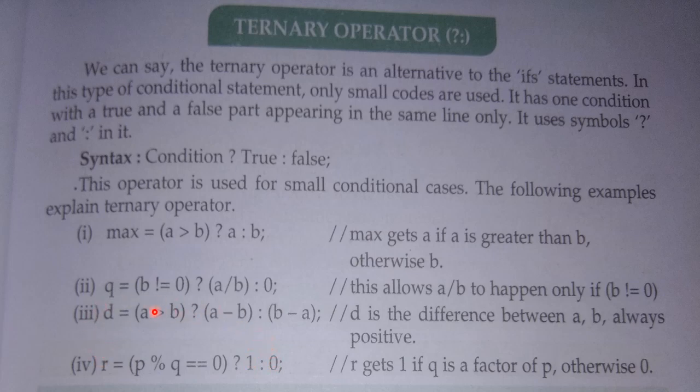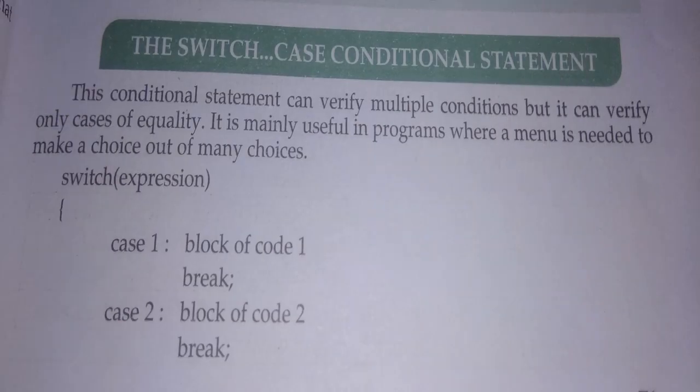Otherwise you store 0 in the r variable. So in such a way we can use the ternary operator in place of if statements, but it is used only for small coding.